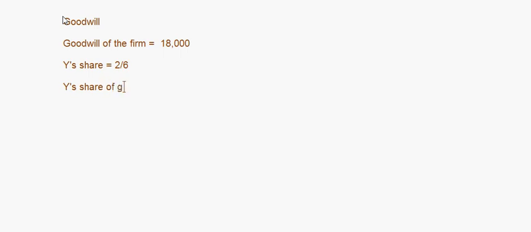Now let's find out the goodwill. It's given that the goodwill of the firm is equal to 18,000. And Y's share is equal to 2 divided by 6. So Y's share of goodwill will be equal to 18,000 into 2 divided by 6. That will be equal to 6,000 rupees, right? Now this 6,000